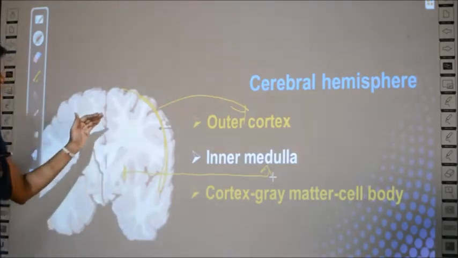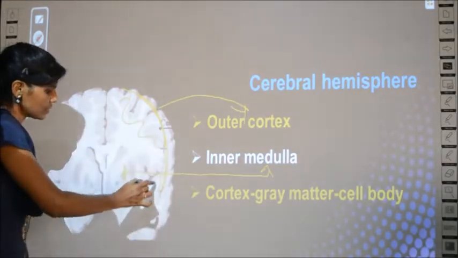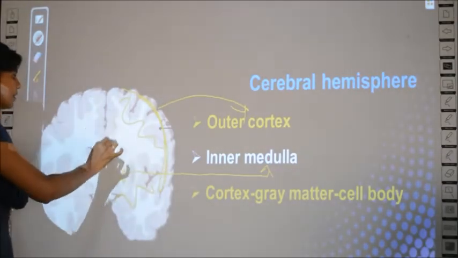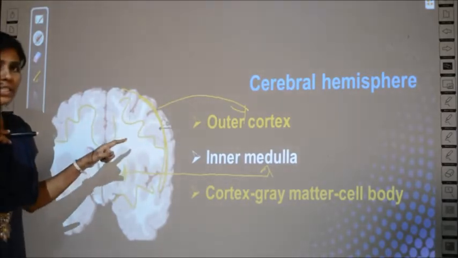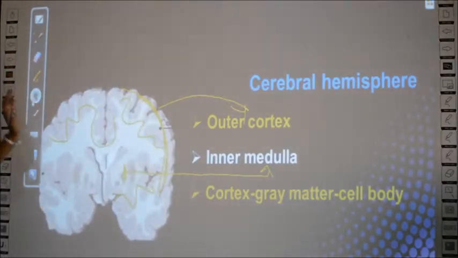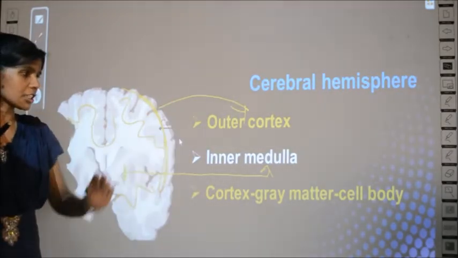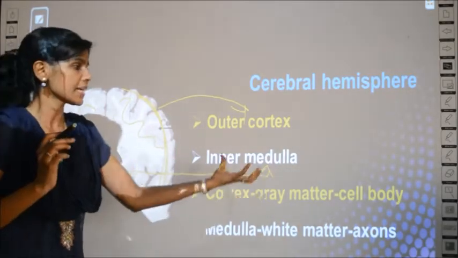Again, can you see two different shades of color? All these regions are darkly shaded. Can you see? These portions all are darkly shaded and this one is white in color, no? Because the cortex has something called grey matter. The cortex is made up of grey matter and the grey matter has cell bodies.